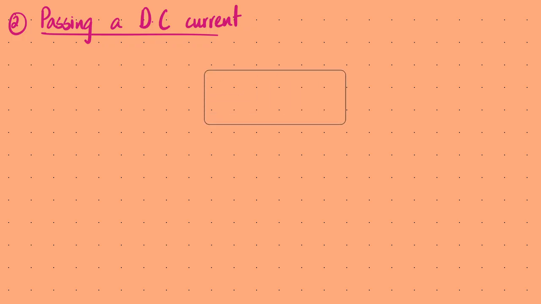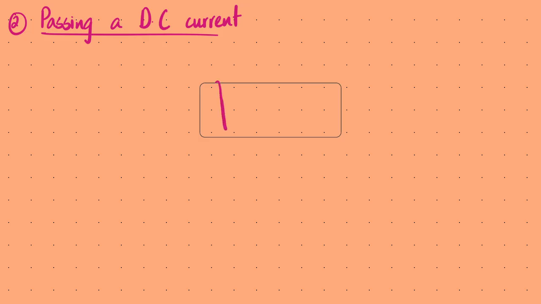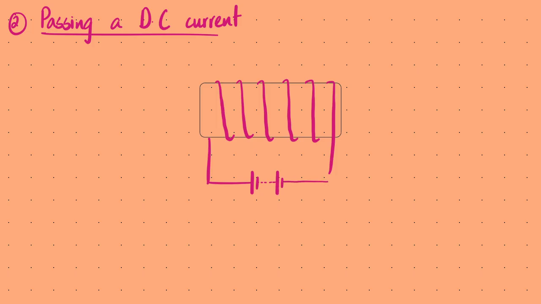Let's say this is my iron core right here, and around this are wound some turns of wire. This is connected to a battery, the circuit symbol of which looks like this, with the terminals like this: the longer one is positive, the other one is negative. There's going to be current flowing into this.